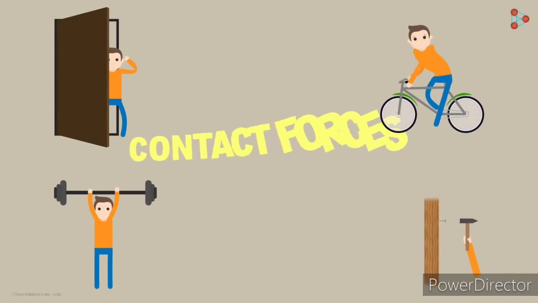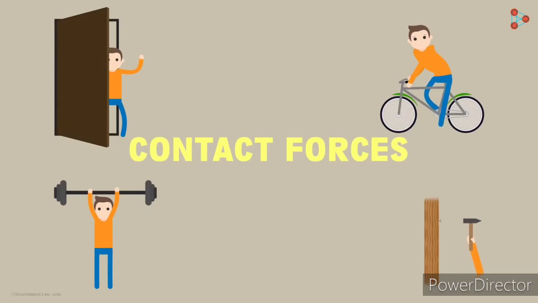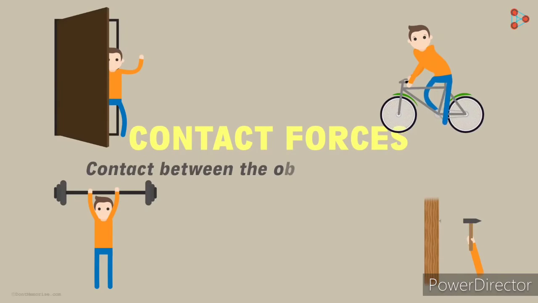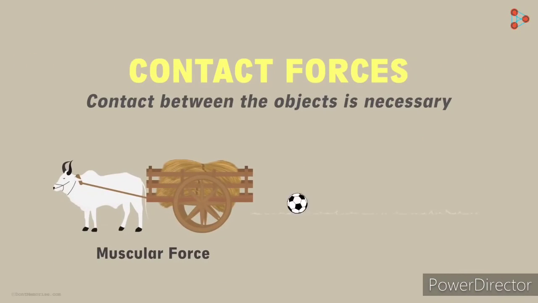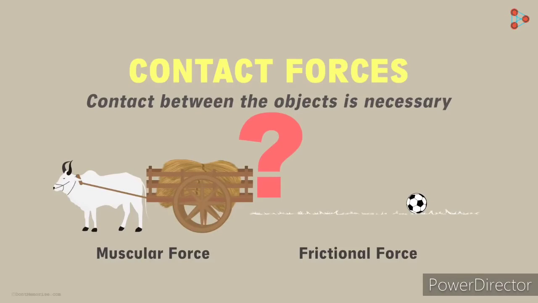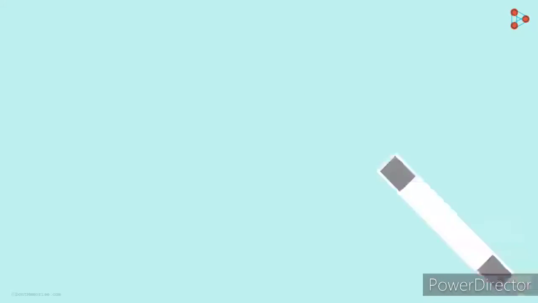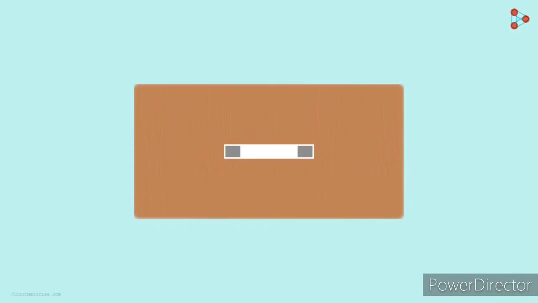Now, we have been studying contact forces. These are the forces in which contact between the objects is necessary for the force to operate between them. Muscular force and force of friction are the examples of contact forces that we have discussed previously. But is contact between the objects always a necessity for the forces to come into play? Let us find that out. Take a bar magnet and place it on the table. What is a bar magnet?